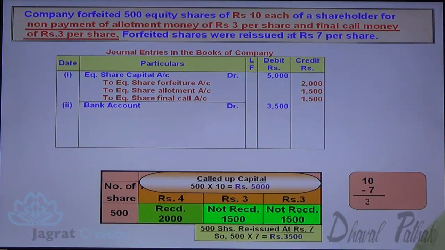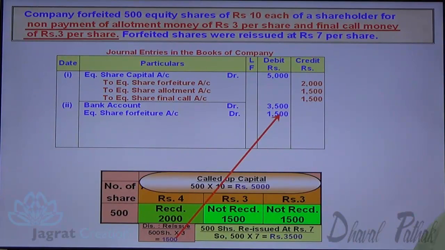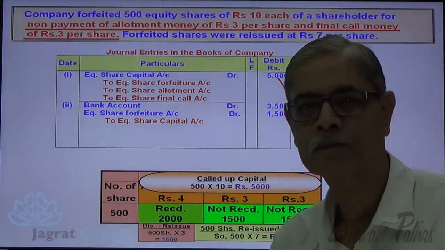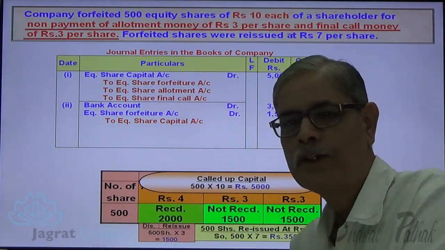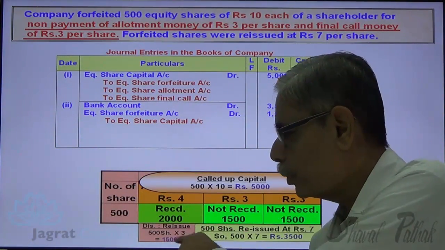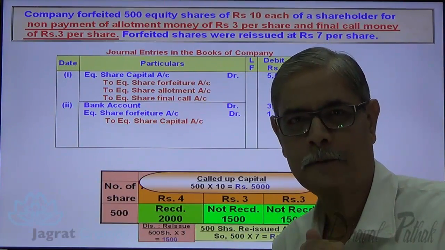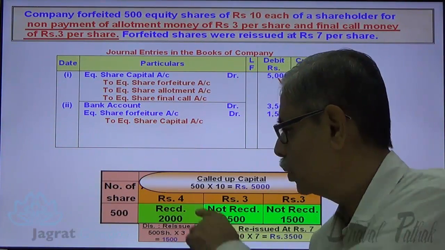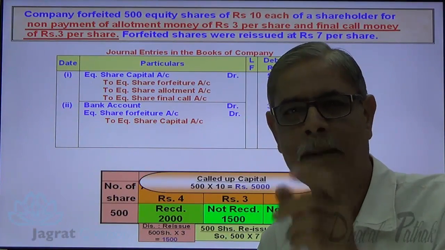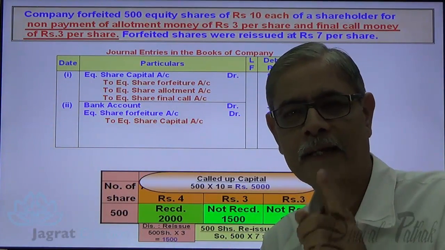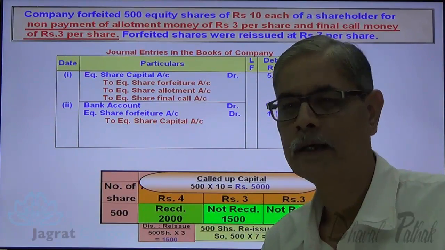Look at the reissue discount. Share of 10 issued at 7, reissue discount is 3. 500 into 3, 1,500 is the reissue discount. That discount is given out of share forfeiture income. So share forfeiture account debit 1,500 to equity share capital account credit. See this 5,000 is credited. Now what was the forfeiture income? 2,000. How much reissue discount granted there against 1,500? So 2,000 minus 1,500 is the net balance of forfeiture account that gets transferred to capital reserve.